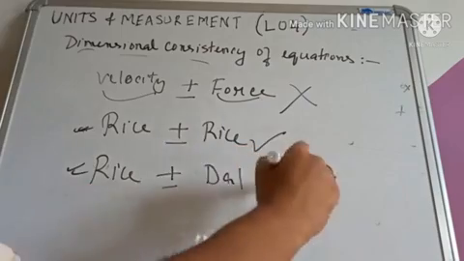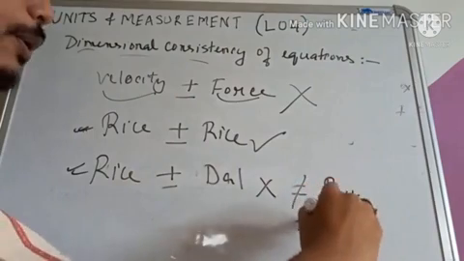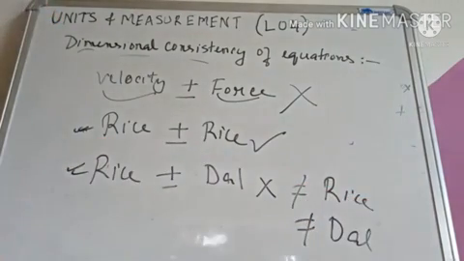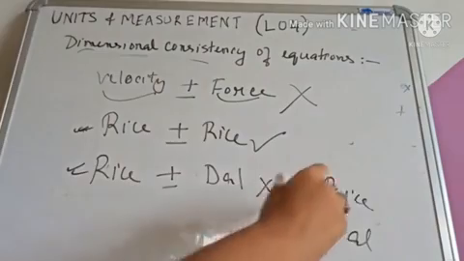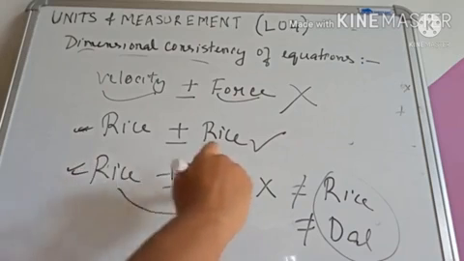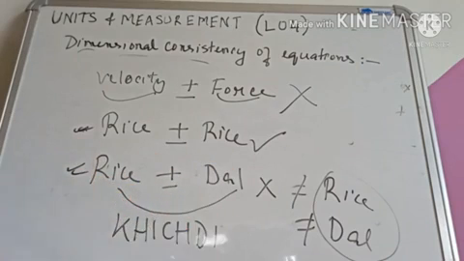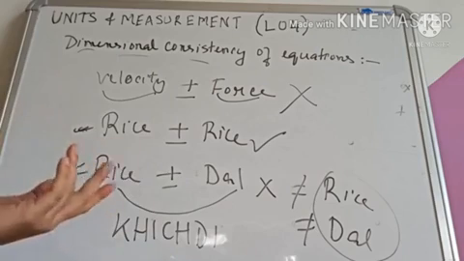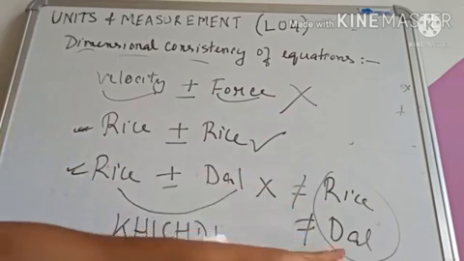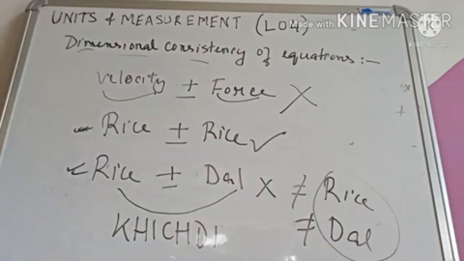If you mix rice with dal, then this won't be equal to rice or this won't be equal to dal. What will this become? These two as a whole, if you mix rice and dal, then this will become khichdi, right? It won't remain rice or it won't remain dal. Similar is the case for dimensions also.